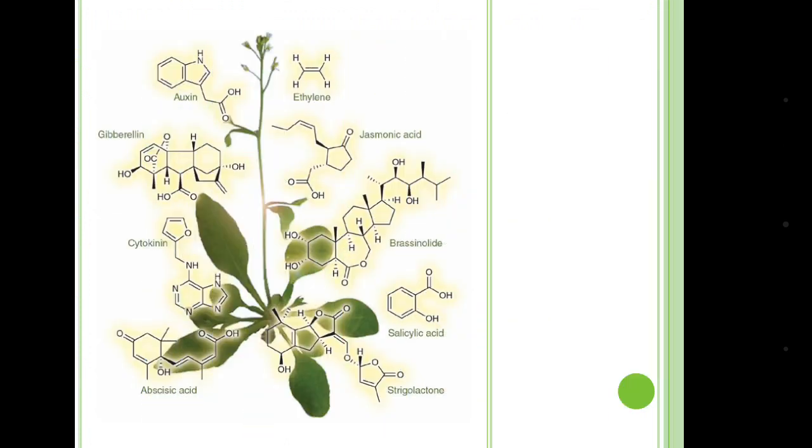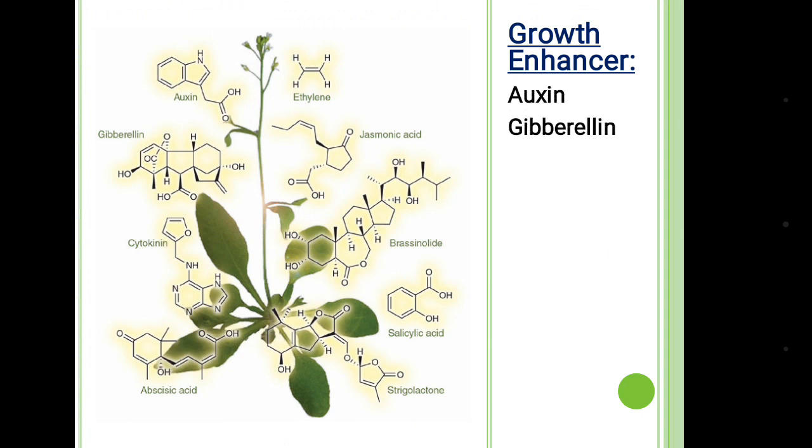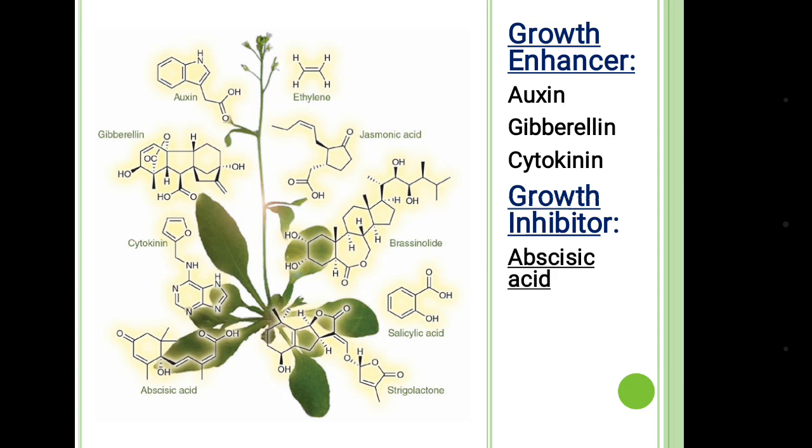So all these phytohormones are chemical substances which can be of two types. Growth enhancers, they are auxin, gibberellin, cytokinin, and growth inhibitors, abscisic acid and ethylene.